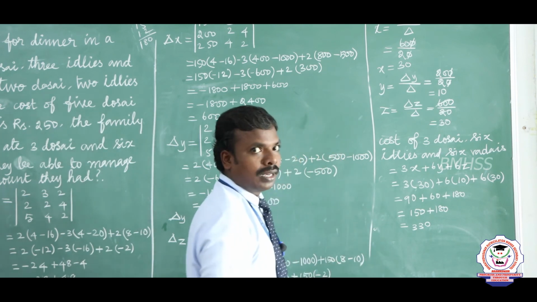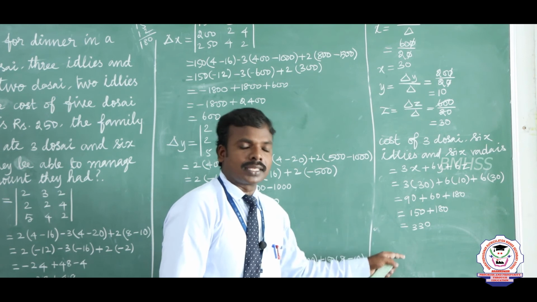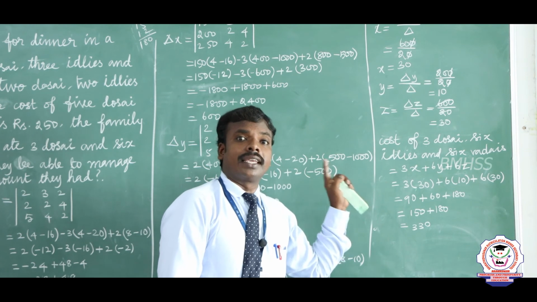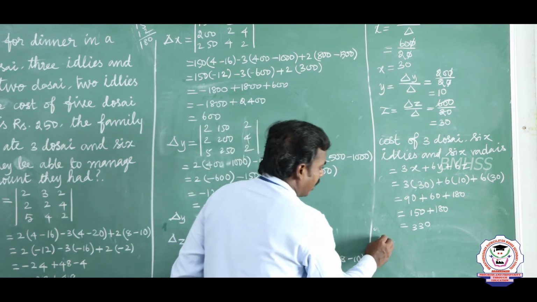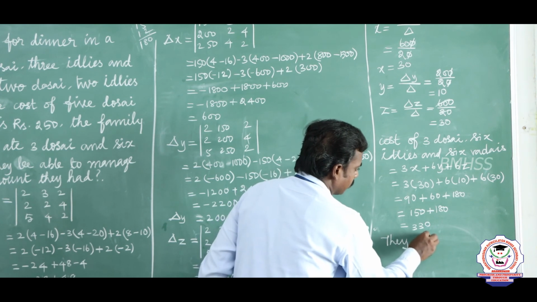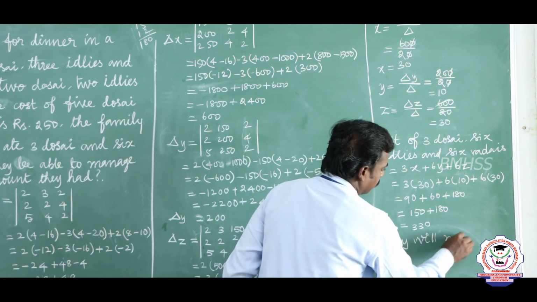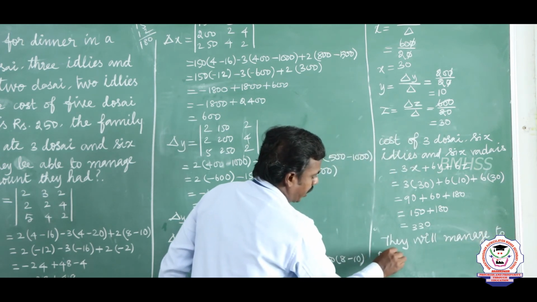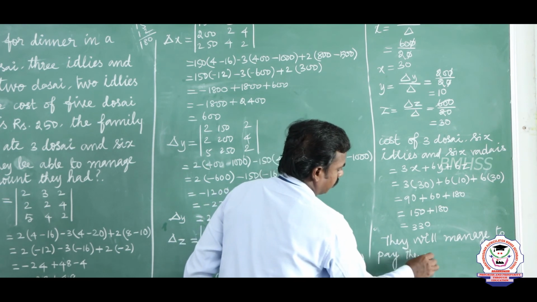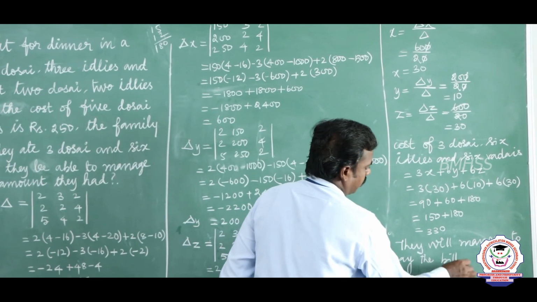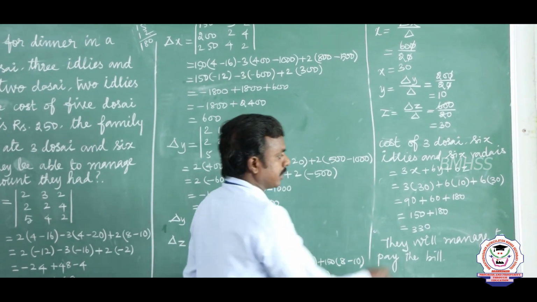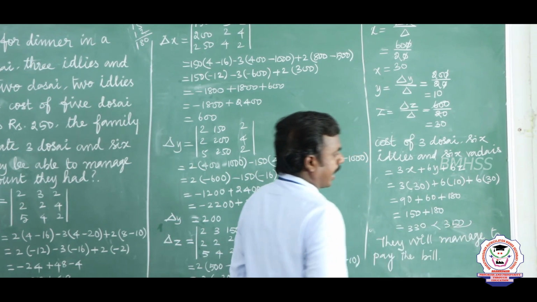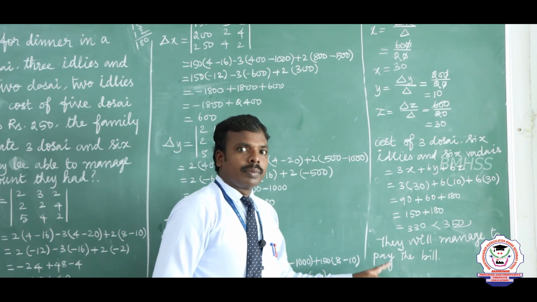Listen, will they manage the bill? Will they manage to pay the bill? Yes, they can manage to pay the bill because they have 350 rupees in hand. Do you understand? So this is the question. Listen to this, 330 is less than 350. They have 350 rupees in their hand. That's why they can manage to pay the bill. Are you clear?